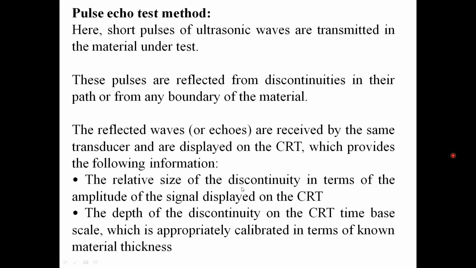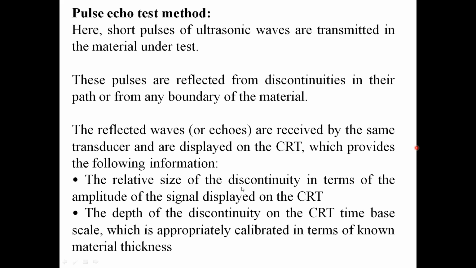In this method we are sending short pulses of ultrasonic waves. Here we have one transducer which acts as both transmitter and receiver. It sends short pulses into the material, and at the same time it receives the returning waves from the material.